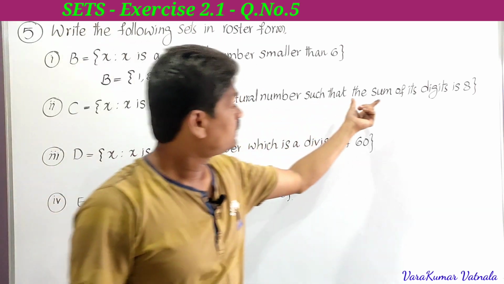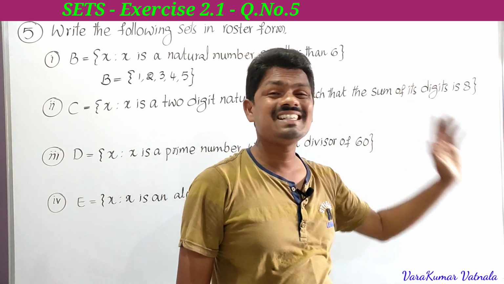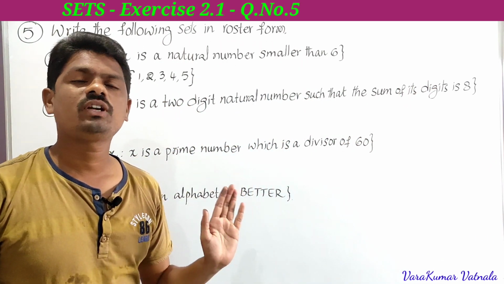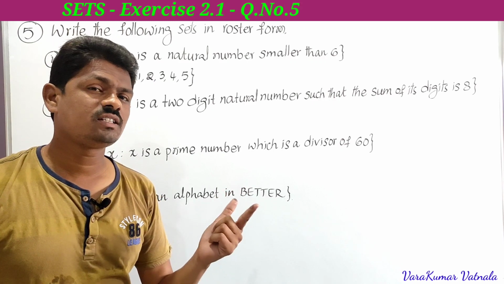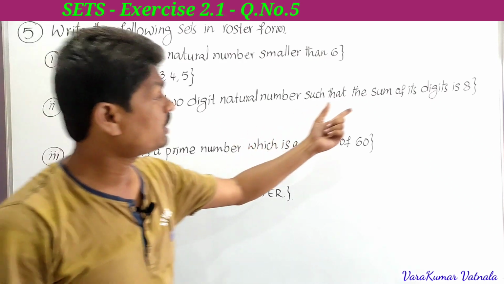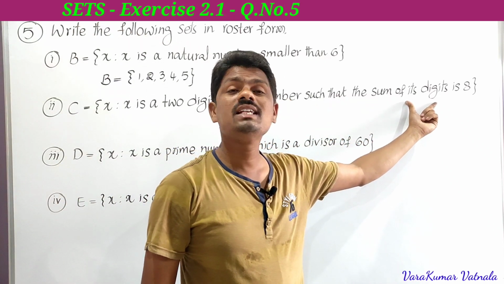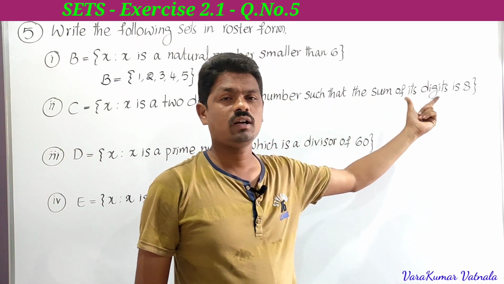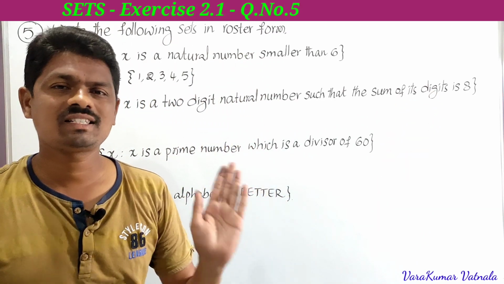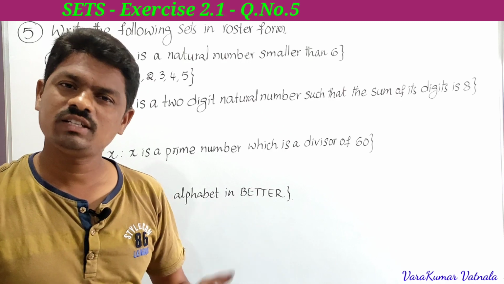But the sum of its digits must be 8. Suppose you take 10, the sum of the digits 1 plus 0 is 1 only. So we have to take the elements whose digit sum is 8. If you take 17, 1 plus 7 is 8, so the sum of the digits is 8.